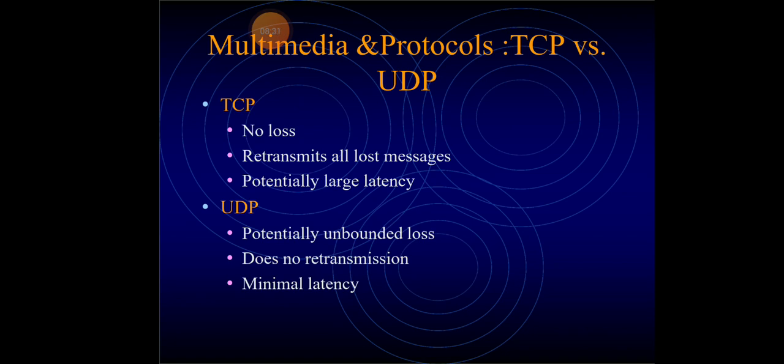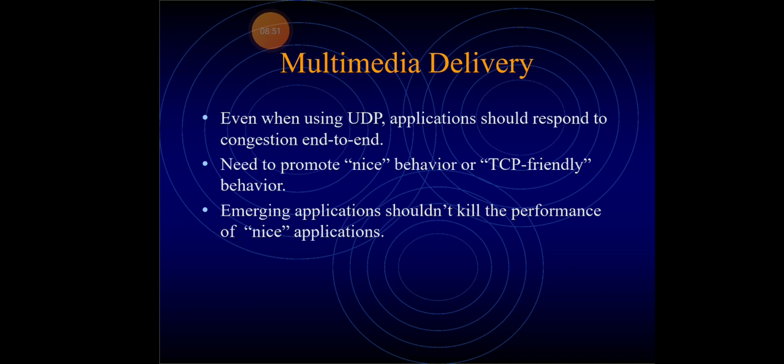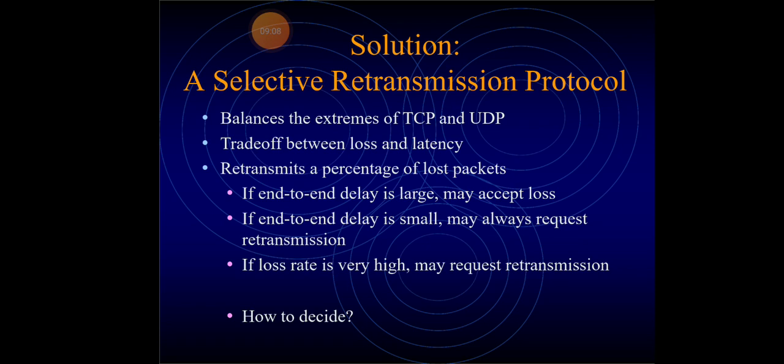Then the protocols for multimedia networking are TCP and UDP. For TCP there is no loss, and if loss occurs we retransmit all lost packets, which potentially causes large latency. UDP does no retransmission and provides minimal latency, but it has unbounded loss. For multimedia delivery, even when using UDP, applications should respond to congestion end to end and promote TCP-friendly behavior. Emerging applications should not kill the performance of nice applications.